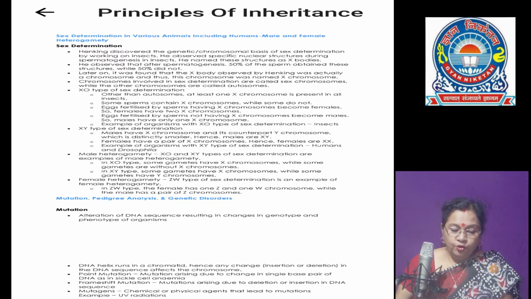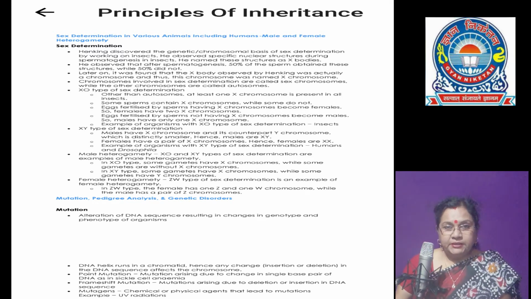But in female homogamety, the females are homogametic, they show similar types of chromosomes in the sex chromosomes, that is XX, ZZ, etc. But in certain animals, female heterogamety is also seen. That is, the female produces different types of gametes in terms of sex chromosomes, for example ZW type or ZO type.